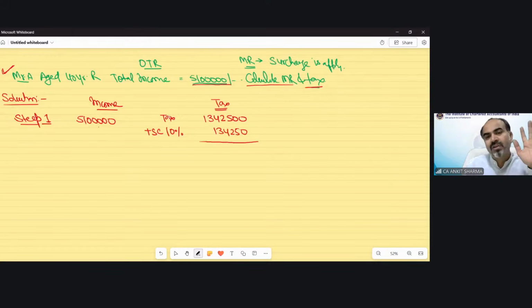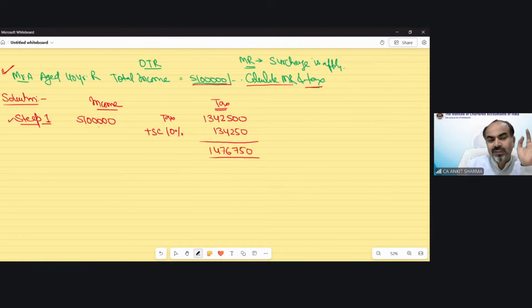After the final calculation, we always calculate cess. So cess need not be calculated. So my tax, including surcharge, would in this case be 14,76,750 rupees. Clear?